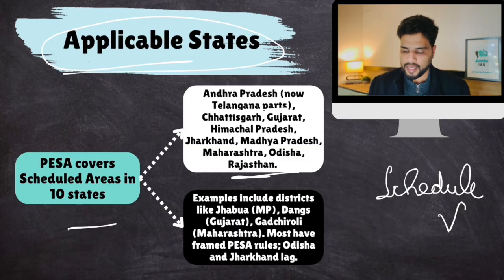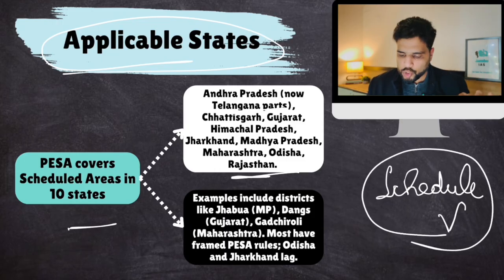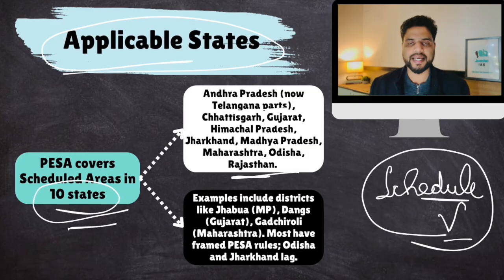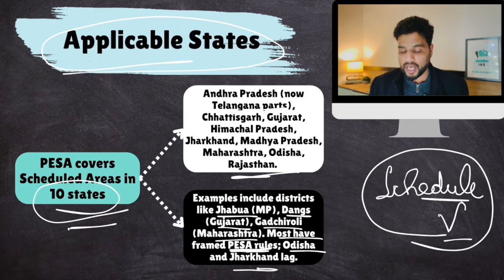10 states. Now, not the entire state is a Schedule 5 area. The tribal areas in Gujarat would come under scheduled areas. There are specific districts that come under Schedule 5, but all those districts cover these 10 states. Examples include Jhabua in MP, Dangs in Gujarat, Gadchiroli in Maharashtra. Most states have framed rules for implementing PESA. Odisha and Jharkhand have still not framed those rules.